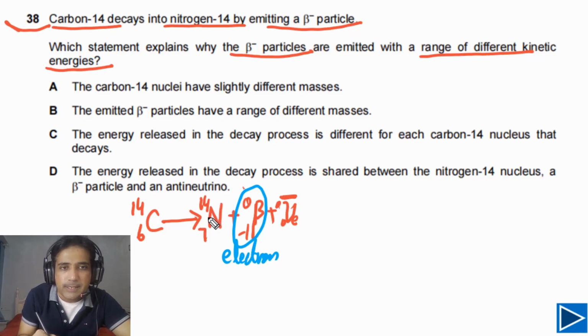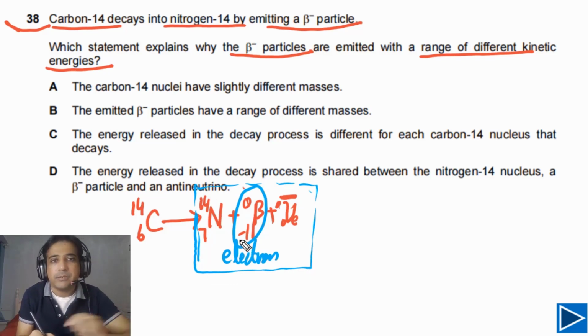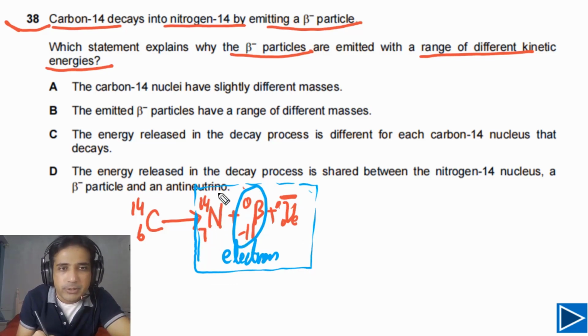So in this case, the energy released in this reaction will be shared between these three particles. The least amount of energy will be taken by nitrogen, because this is a very heavy nucleus, so its speed will be very slow, and the rest of the energy will be taken by these two particles.